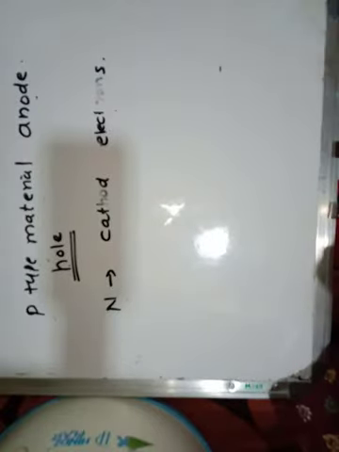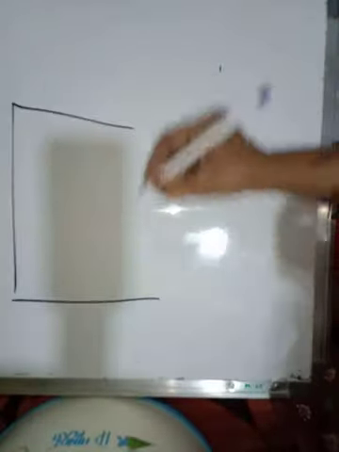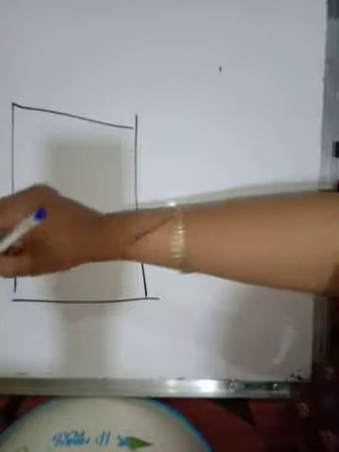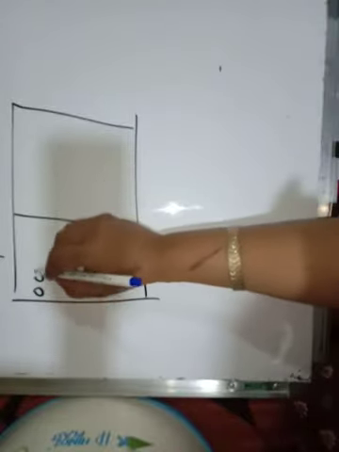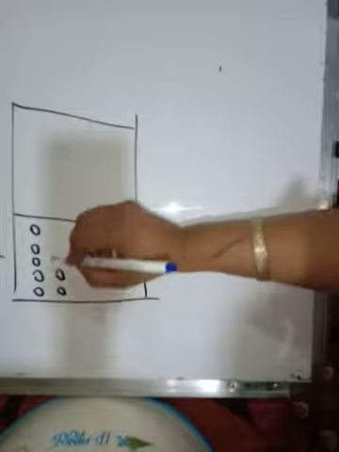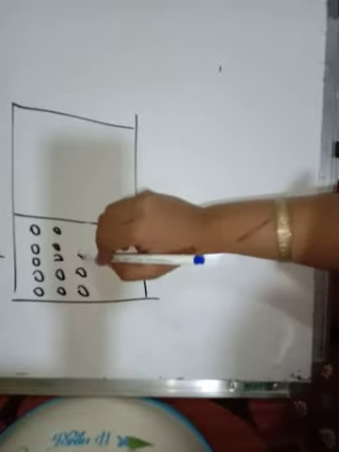Now we'll see the structure of the p-n junction diode, how it forms. In the case of the p-n junction diode, see, we have P, which contains the majority of holes, and that can be represented by using these circles.